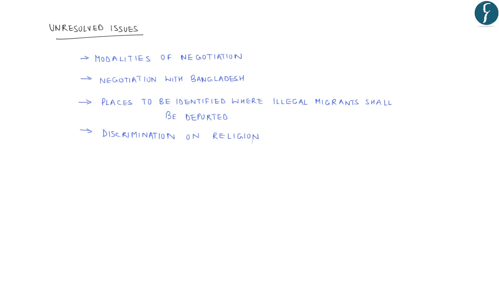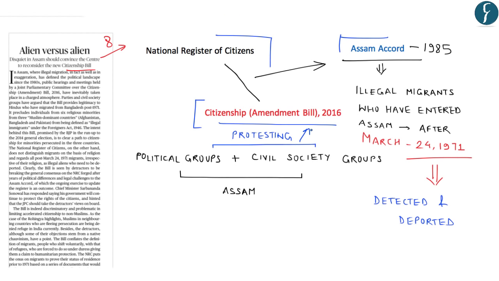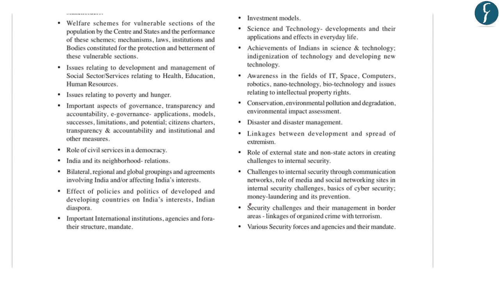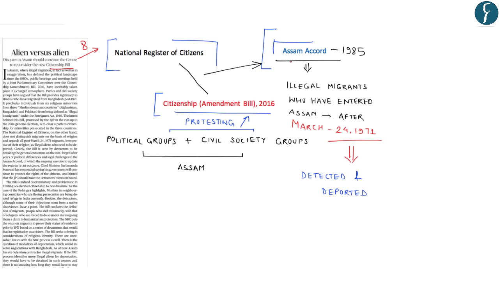So in this particular news, we saw the Citizenship Amendment Bill 2016, the Assam Accord, as well as the National Register of Citizens. This topic comes under GS Paper 3, specifically under issues relating to internal security, that is, the role of external state and non-state actors in creating challenges to internal security. Thus, this topic becomes important with respect to both your prelims as well as mains examination. With this, let's move on to the next news.